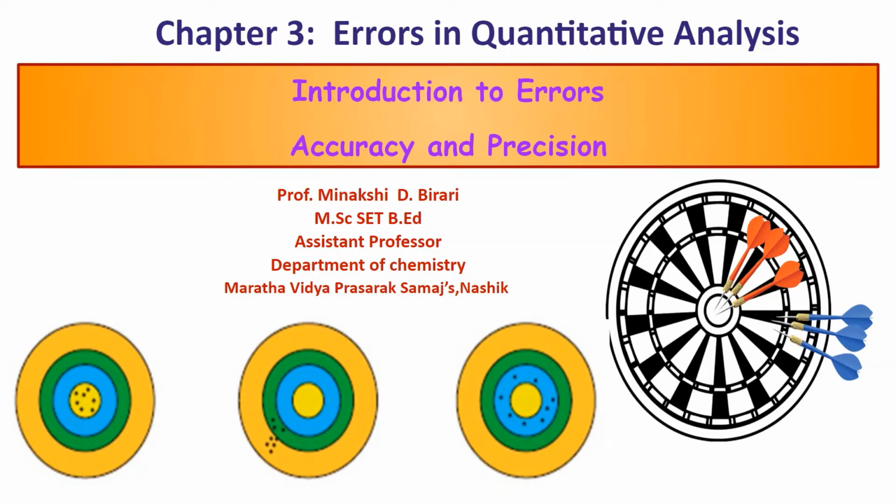Today we are going to start the next chapter from section 2, that is errors in quantitative analysis. In today's lecture we will learn about errors. While discussing the errors present in a set of analytical data, there are two aspects that must be considered. These are accuracy and precision. So, we will learn what is the difference between accuracy and precision.